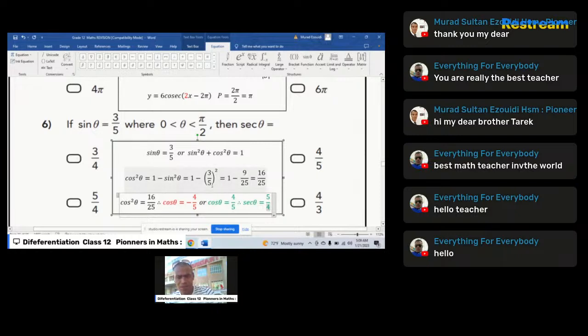Sec of theta is equal to 1 over cosine of theta, which is 1 over 4 over 5. Therefore, the 5 comes up, and it will be 5 over 4. So the correct answer here is: A false, B false, C the correct answer, and this one is false also.